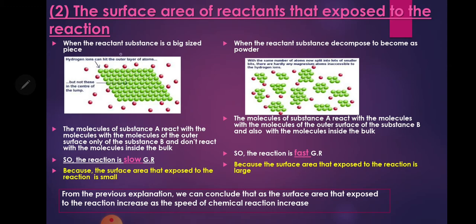بيقول لي when the reactant substance is big sized. بصوا الرياكتنت بتاعي اللي هو لونه جرين ده بيقول لي هو دلوقتي big sized يعني هو كبير، انما عندي في البيكتشر التانية شايفين صغير. فهو بيقول لي when the surface area of the reactant that is exposed to the reaction increases يبقى ال speed of chemical reaction increases.